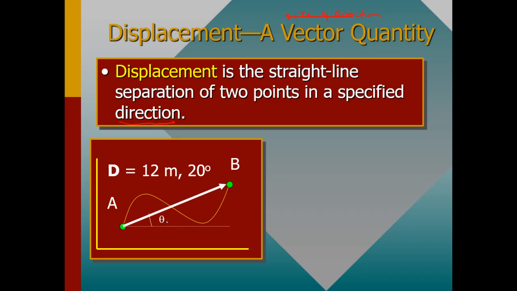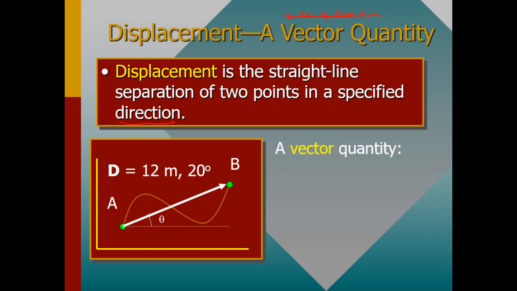The angle simply talks about the direction. For example, in this case, the angle here is just 20 degrees. That means this object moved 12 meters from point A to point B in the direction which is 20 degrees. We'll go into much more detail in the next content.